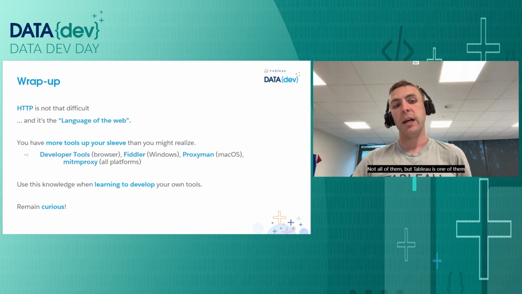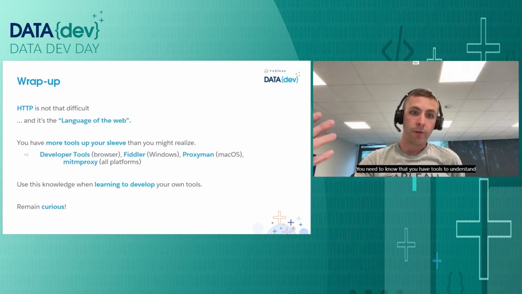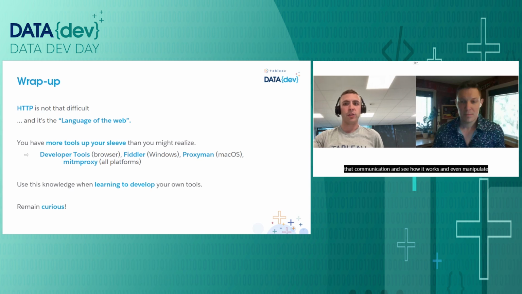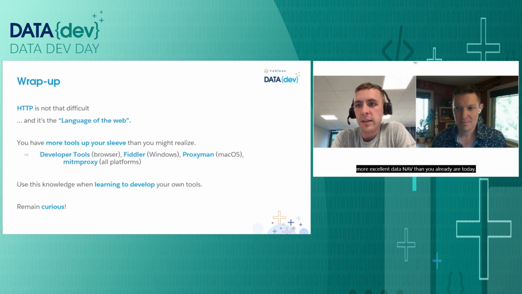Not all of them, but Tableau is one of them, and many, many others use it as well. You need to know that you have tools to understand that communication and see how it works and even manipulate it. And the final message is always to remain curious and continue using these on your running path to become a more excellent data dev than you already are today.